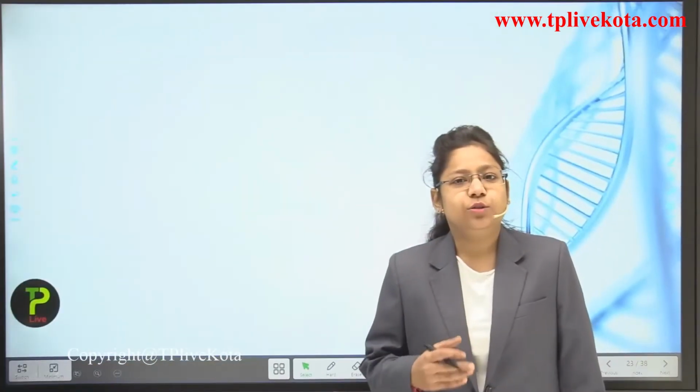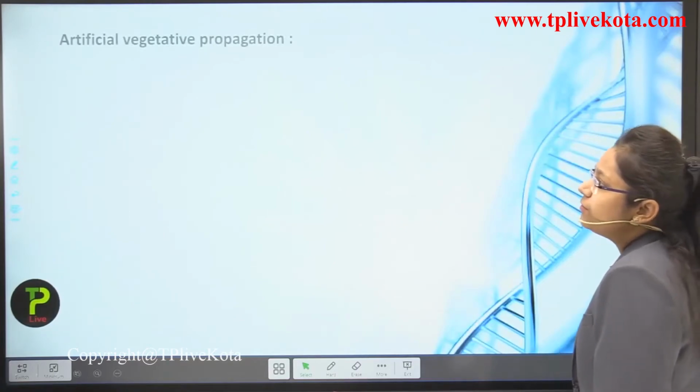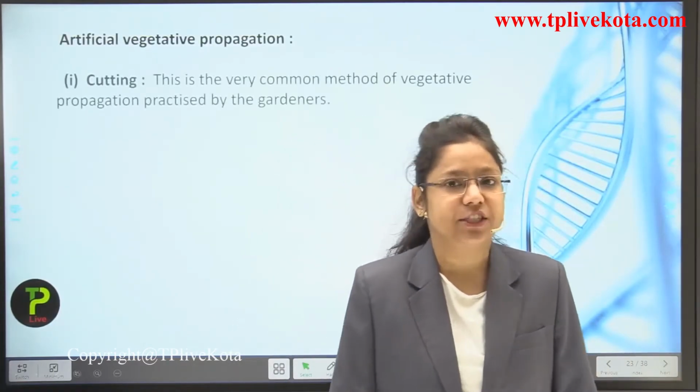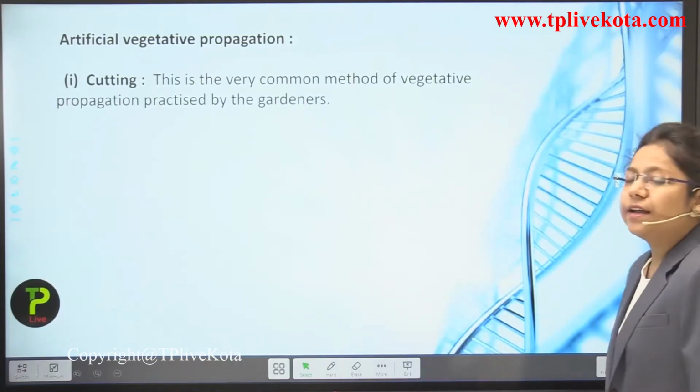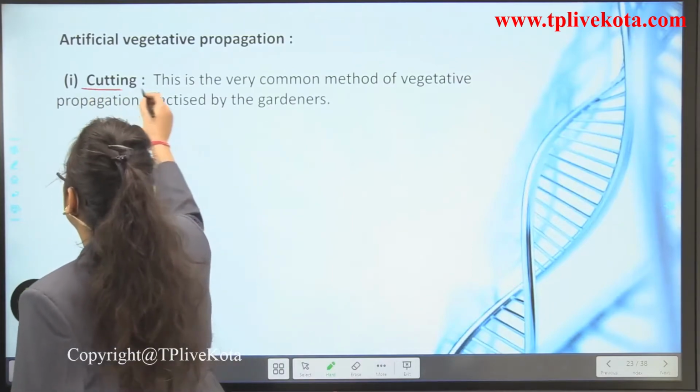Okay, now students, we are going to see how artificial vegetative propagation takes place. As we have learned about various methods of artificial vegetative propagation, the first one is the cutting method. Now, what will happen in the cutting method, students?